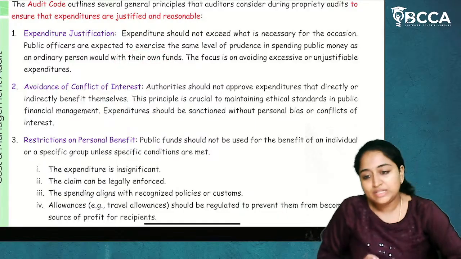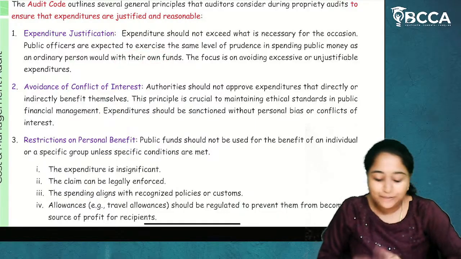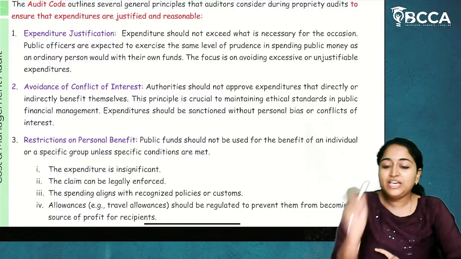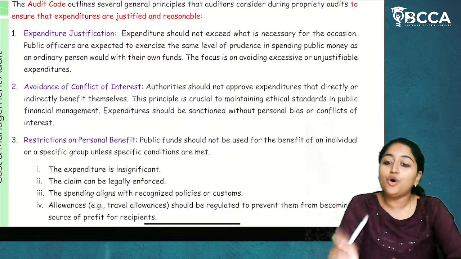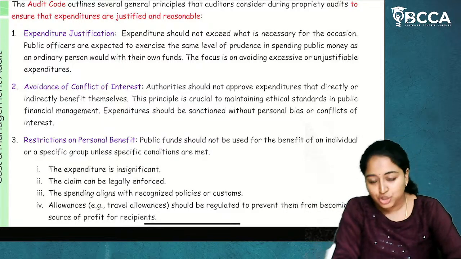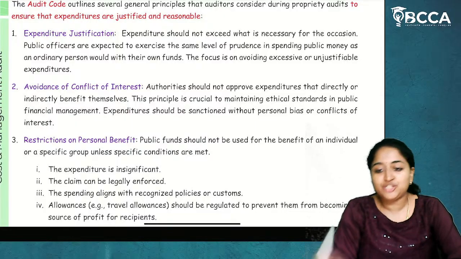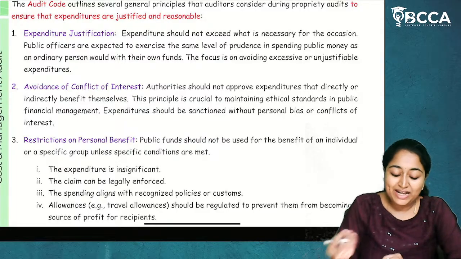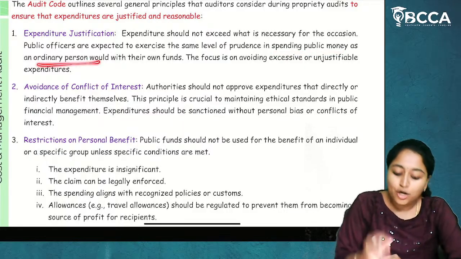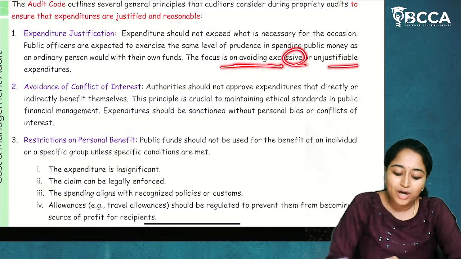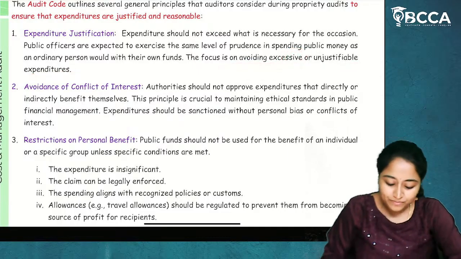with their own funds. So what is proprietary audit telling? Whoever the public officer is, who is going to go for spending, if he is doing the spending from his own funds, how carefully he will do the expenditure, in the same way he should do the expenditure of the government funds also. So they are expected to exercise the same level of prudence in spending public money as an ordinary person would with their own funds. The focus is on avoiding excessive or unjustified expenditure.